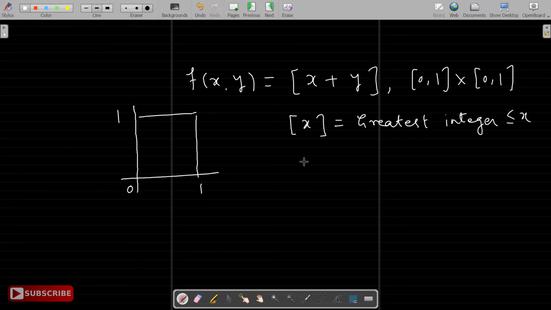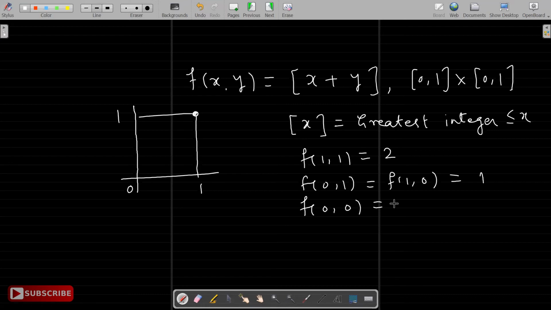Now observe, the max value will be at the point (1,1), so f(1,1) is 2. If I take, for example, f(0,1), f(1,0), f(half, half), they are all 1. And f of the origin (0,0) is 0.